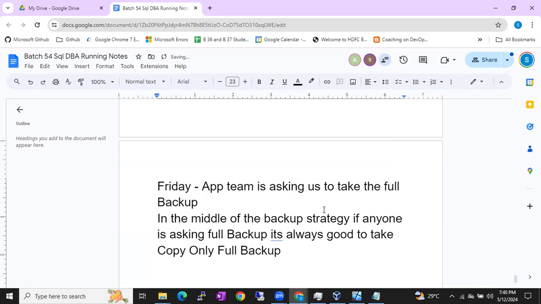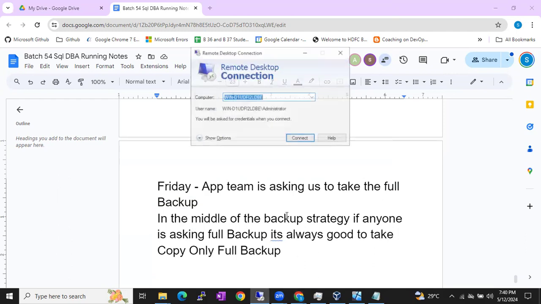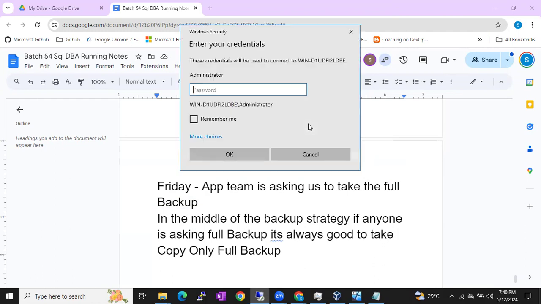Okay, so guys, is it clear? Now let me connect to the server and let me show you. It's very simple, guys. You have to simply select the copy only option. That's it. You don't see any extra options. Very simple.